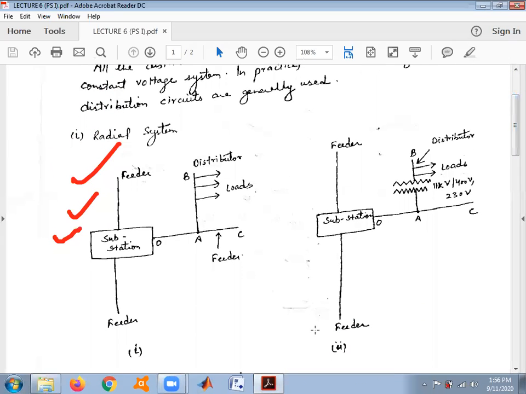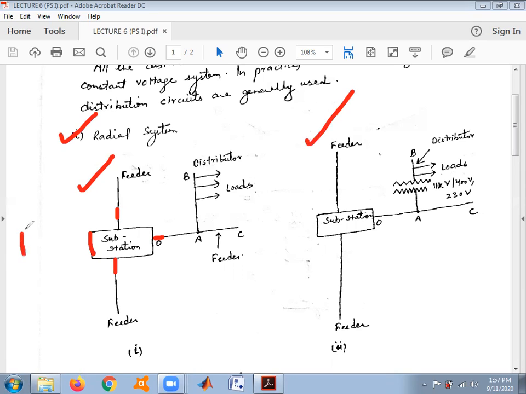When we discuss the first category of system, that is the radial system, here we can see a single substation. From the single substation, three feeders are taken out, and to one of the feeders a distributor is connected, and load is supplied from the distributor. This type of construction is generally employed for DC distribution system.